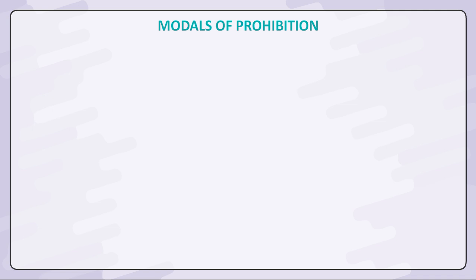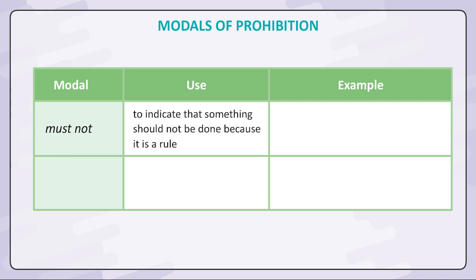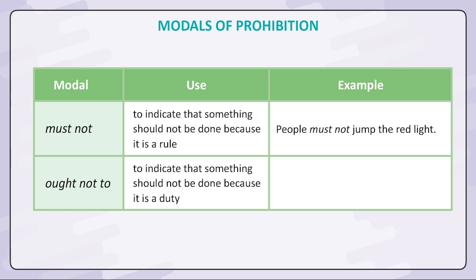Modals of prohibition. Modal, use, example. Must not, to indicate that something should not be done because it is a rule. People must not jump the red light. Ought not to indicate that something should not be done because it is a duty.